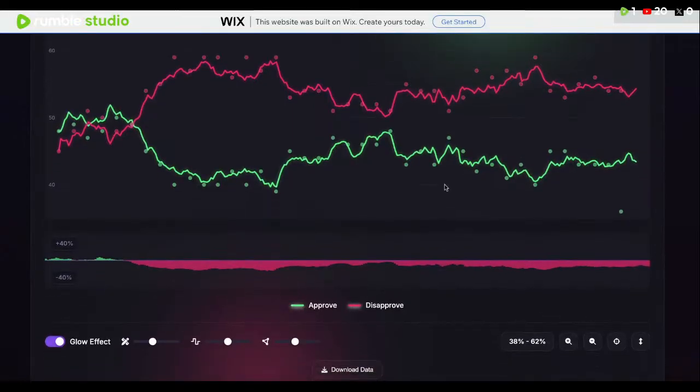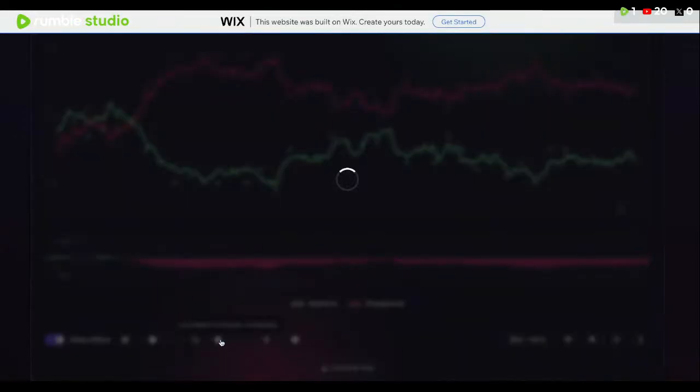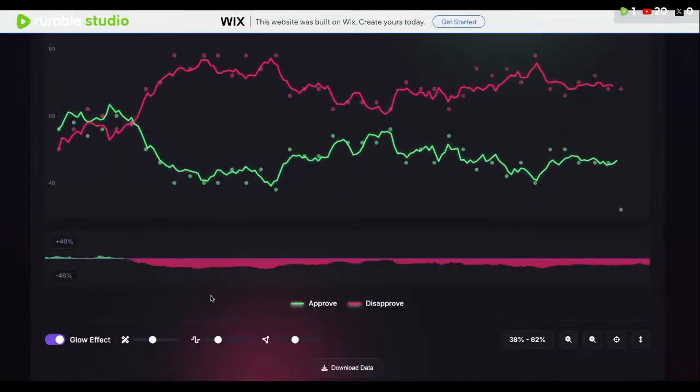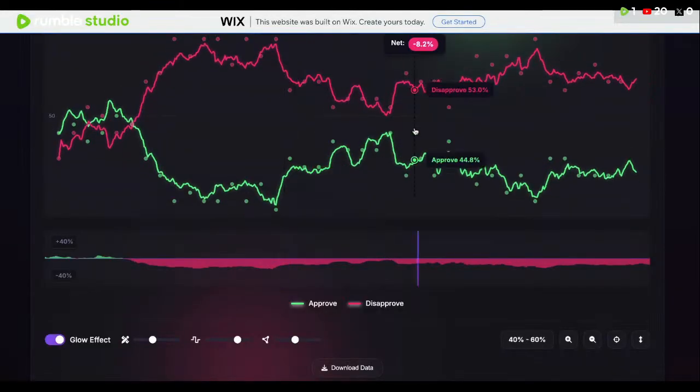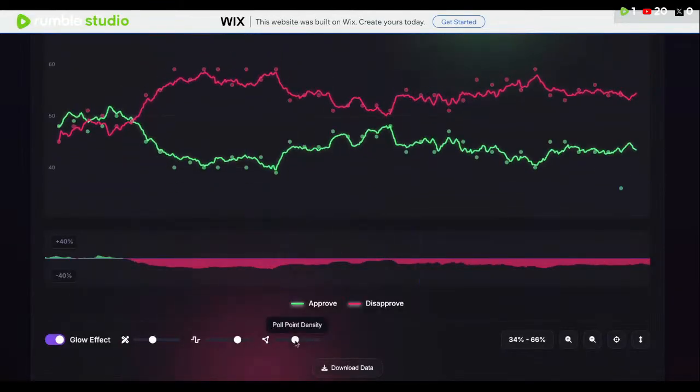And of course, looking at the features of this, you can play around with how smooth the lines are. You can customize the way the site looks, which is pretty cool. You can even play around with this example. So, poll point density. I believe you can turn down certain visual aspects of this. Line thickness is even editable as well, which is pretty cool.